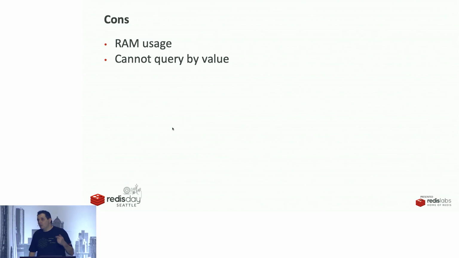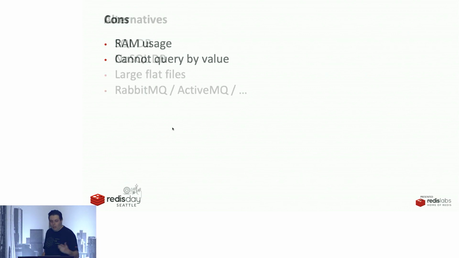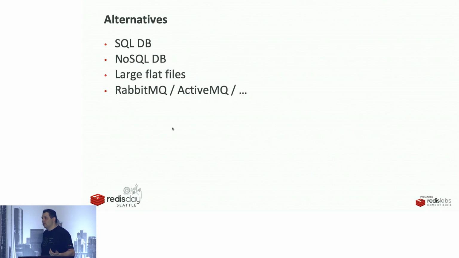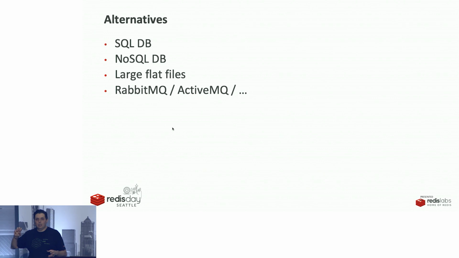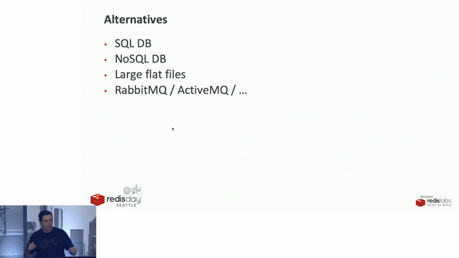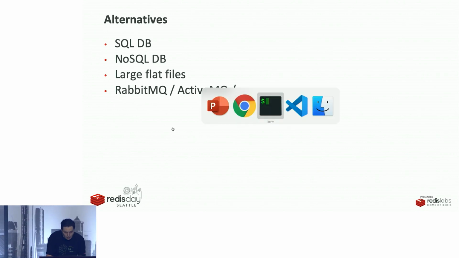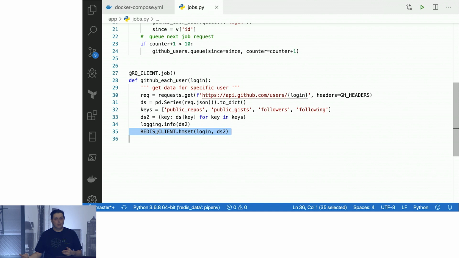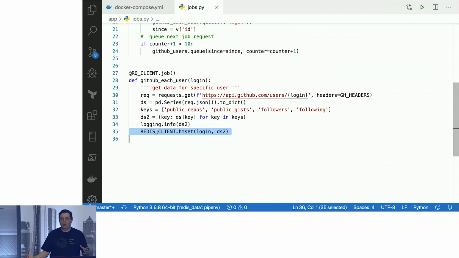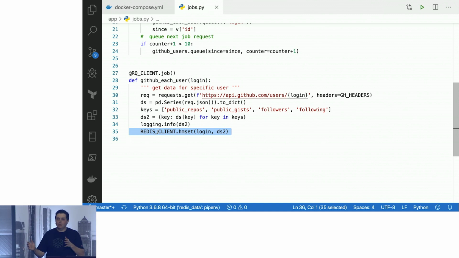So this is where we could use a different database. For example, I've done a lot of work with NoSQL databases like MongoDB. We could have used MongoDB just to push those. Instead of doing a Redis HMSet command here, we could have created a Mongo client and just pushed the data there, would have stored those documents in a collection, still had the flexibility, right? Because if we build a SQL table to store this data, it's actually really cool because we can just do group by aggregations right in SQL.